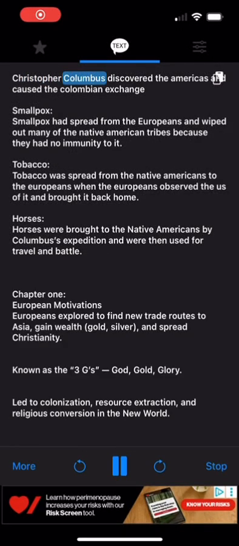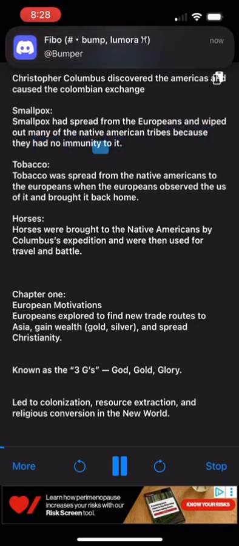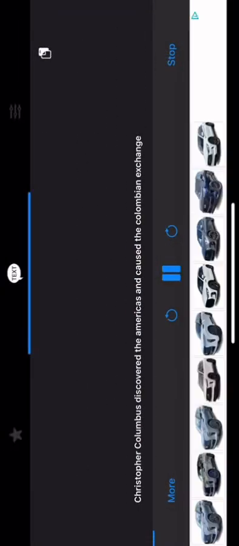Christopher Columbus discovered the Americas and caused the Columbian Exchange. Smallpox. Smallpox had spread from the Europeans and wiped out many of the Native American tribes because they had no immunity to it. Tobacco. Tobacco was spread from the Native Americans to the Europeans when the Europeans observed the use of it and brought it back home. Horses. Horses were brought to the Native Americans by Columbus's expedition and were then used for travel and battle.